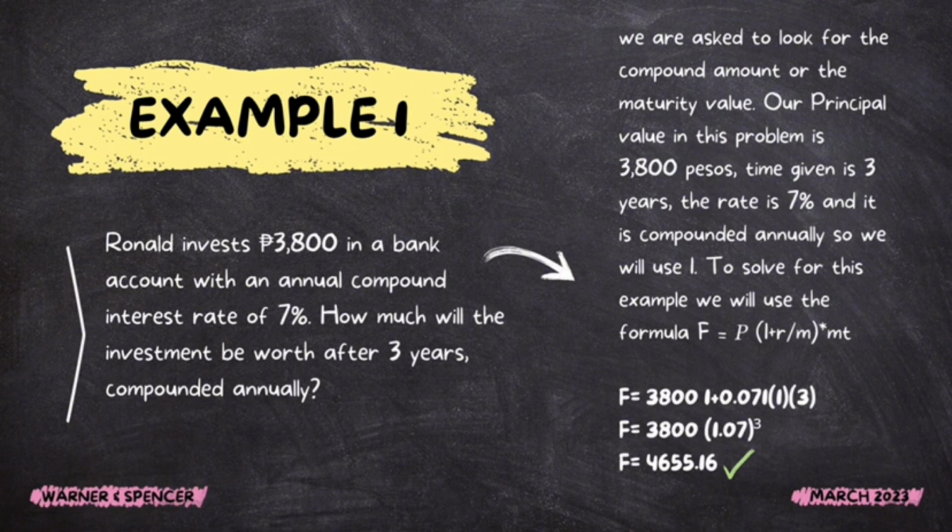In this example, we are asked to look for the compound amount or the maturity value. Our principal value in this problem is 3,800 pesos. Time given is 3 years, the rate is 7%, and it is compounded annually. So, we will use 1. To solve for this example, we will use the formula.